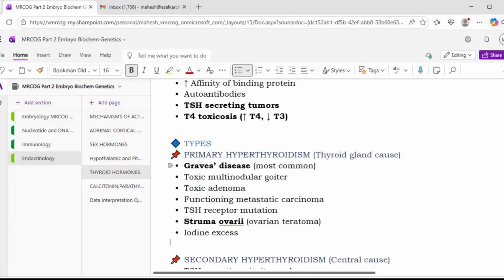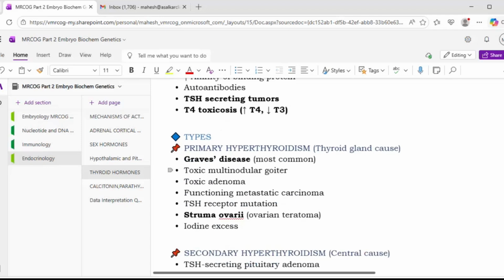Then what are the types? It may be primary hyperthyroidism, where the thyroid gland is the main cause. Graves' disease is the most common, and other causes are toxic multinodular goiter, toxic adenoma, functioning metastatic carcinoma, then TSH receptor mutation, struma ovarii, that is ovarian teratoma, which sometimes can have thyroid tissue and will give hyperthyroidism features. Then there may be excess iodine.